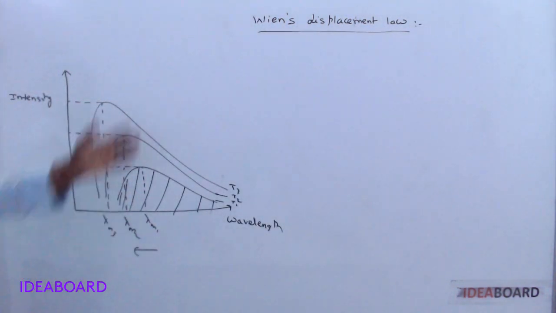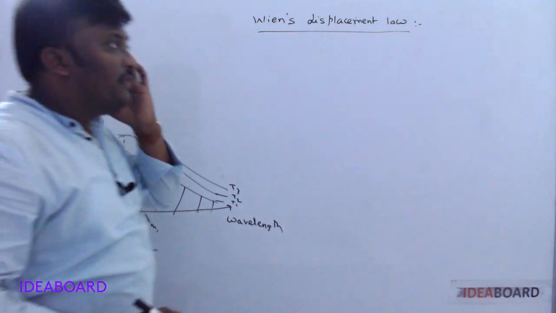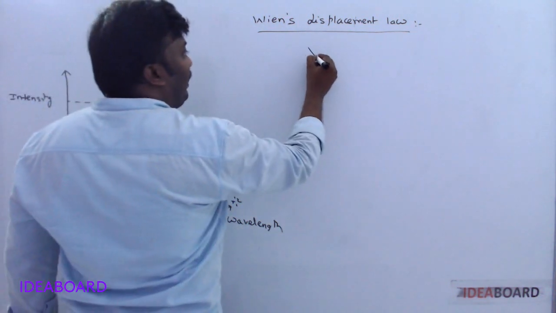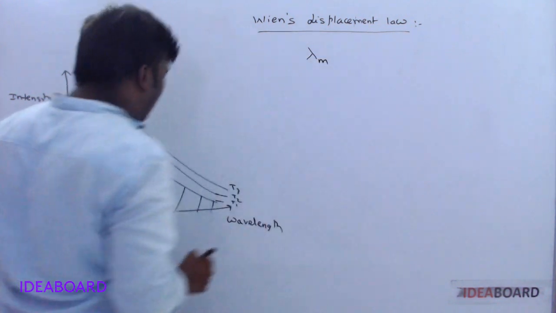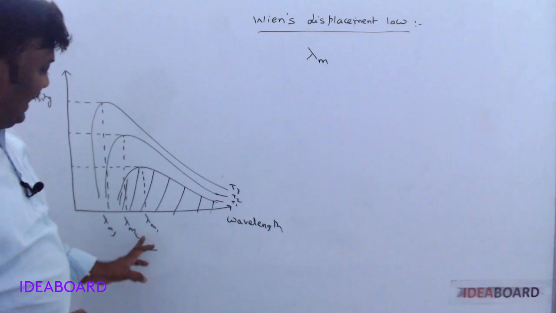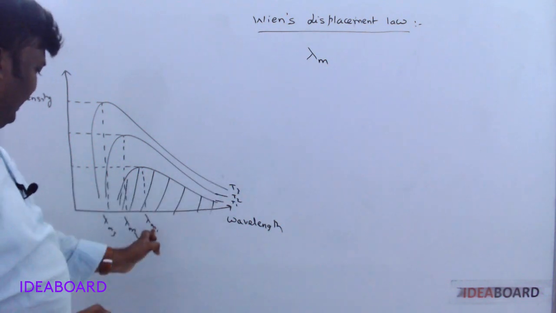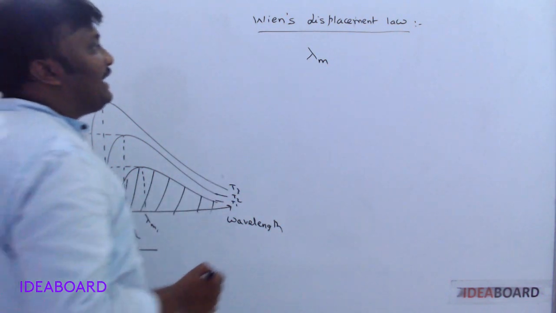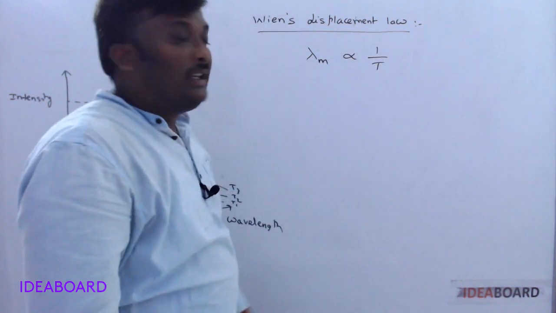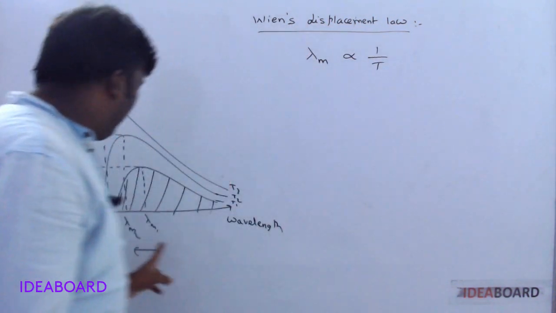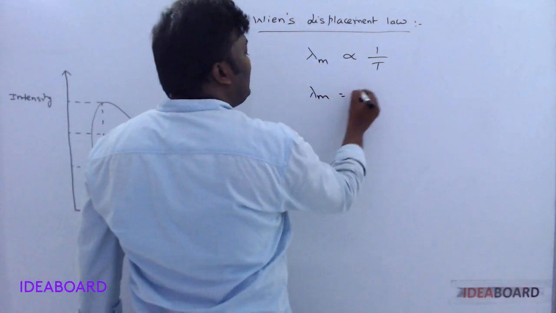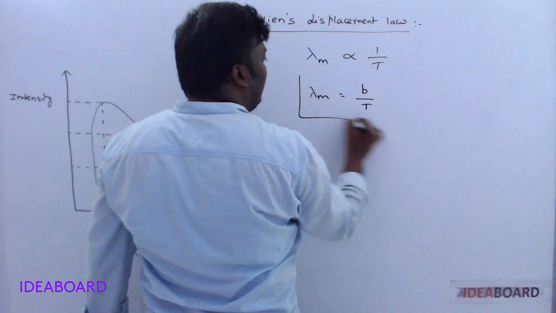From these observations only, we can get the two laws. The first one is Wien's displacement law. What does Wien's displacement law say? The wavelength corresponding to the maximum intensity, on rising temperature, is shifted towards the lower wavelength side. So it is inversely proportional to the absolute temperature. If the temperature increases, the wavelength decreases. Clear now? So lambda m is equal to some constant b by T.